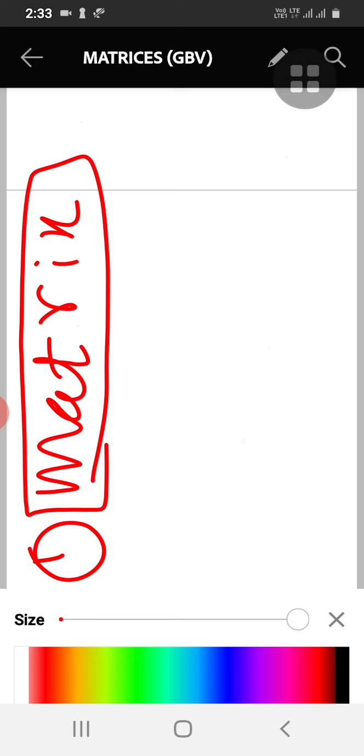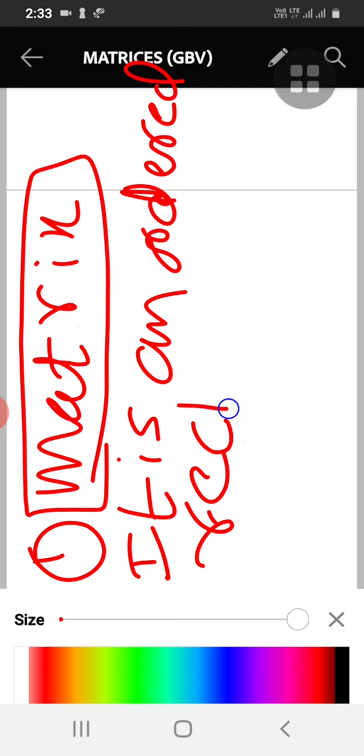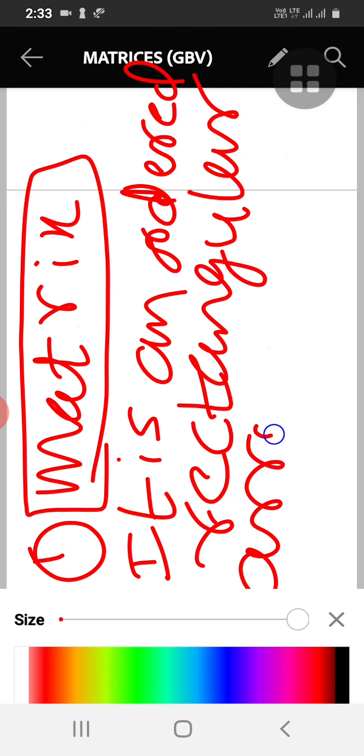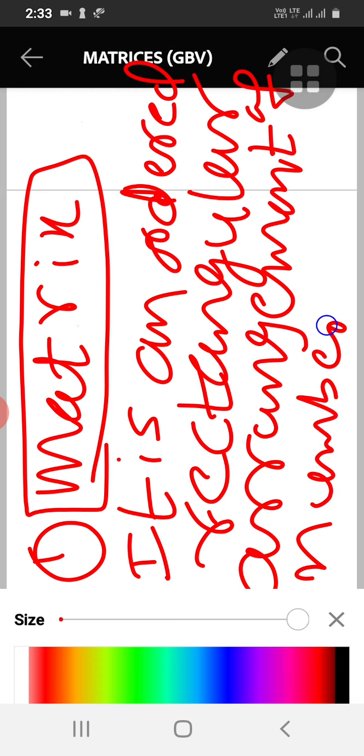So what does matrix mean? A matrix is an ordered rectangular arrangement of numbers, or functions. We can also write functions.